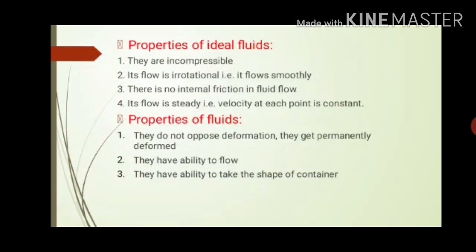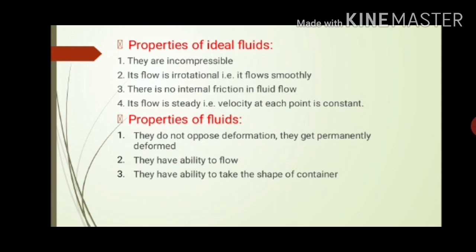Next we will see some properties of ideal fluid. They are incompressible, that is, they do not compress. Second, the flow is irrotational, that is, it flows smoothly.